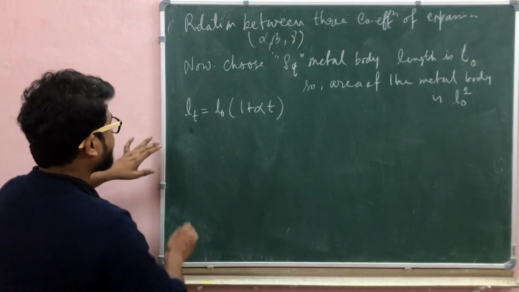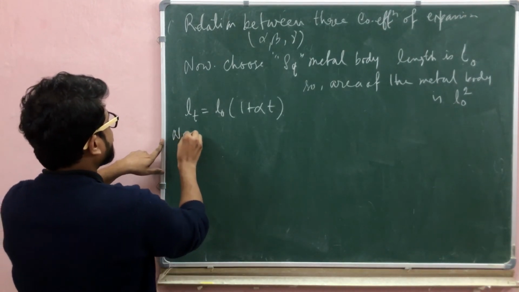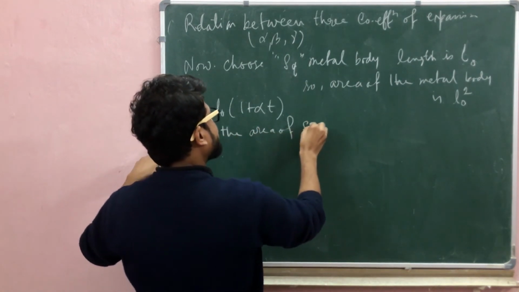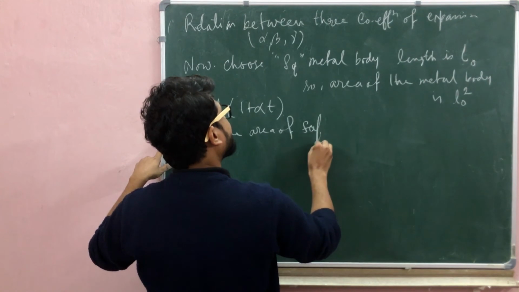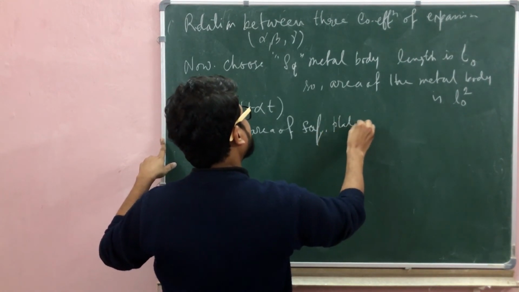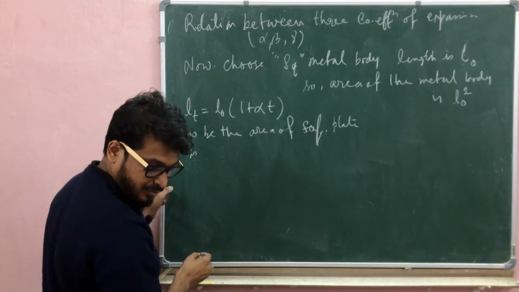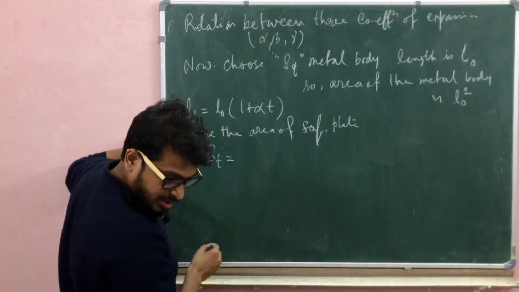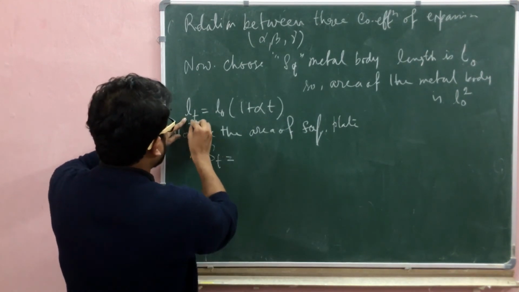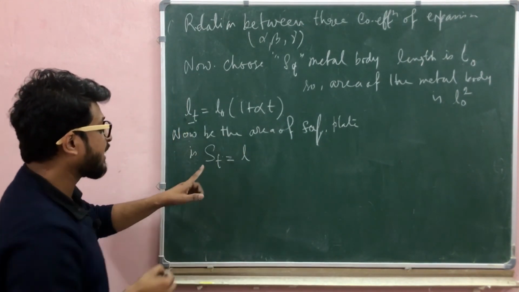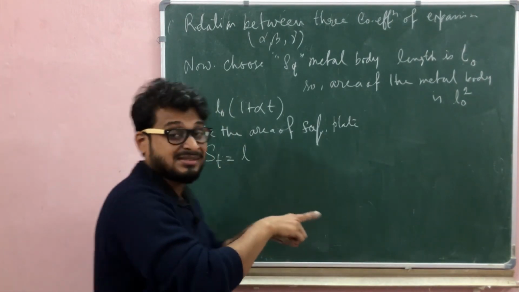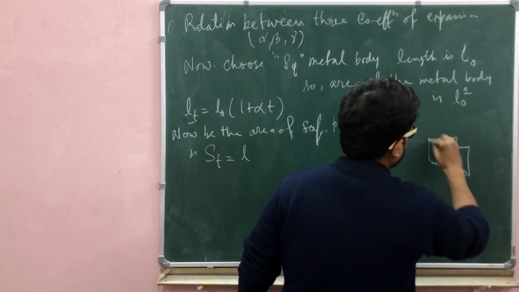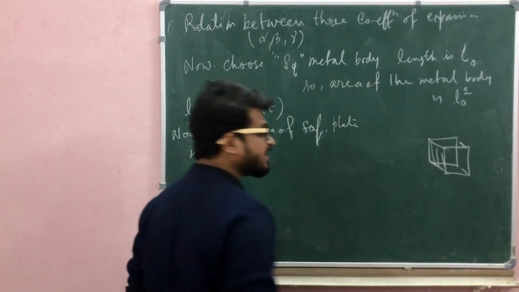Now for the square plate, the area of the square plate at temperature T is ST equal to LT times LT. We know that for a square plate, any face of the square plate, choose that face, the area is length times length.